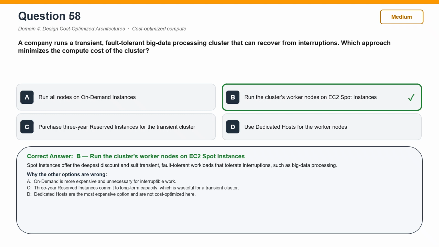Run all nodes on on-demand instances is incorrect. On-demand is more expensive and unnecessary for interruptible work. Purchase 3-year reserved instances for the transient cluster is incorrect. 3-year reserved instances commit to long-term capacity, which is wasteful for a transient cluster. Use dedicated hosts for the worker nodes is incorrect. Dedicated hosts are the most expensive option and are not cost-optimized here.